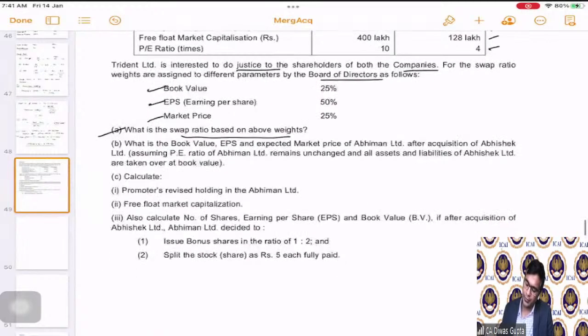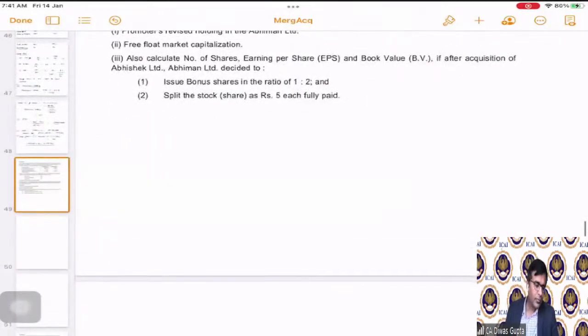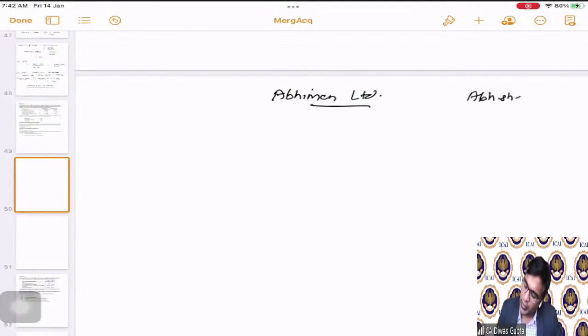First of all, now, the similar type of data we will have to prepare. The way we did it in the previous question, in this question also, we have to put all the data points together. For calculating the swap ratio, we first need to calculate what is the MPS, what is the EPS, what is the book value per share, correct? So let's calculate that. First of all, let's make use of the data that is given.